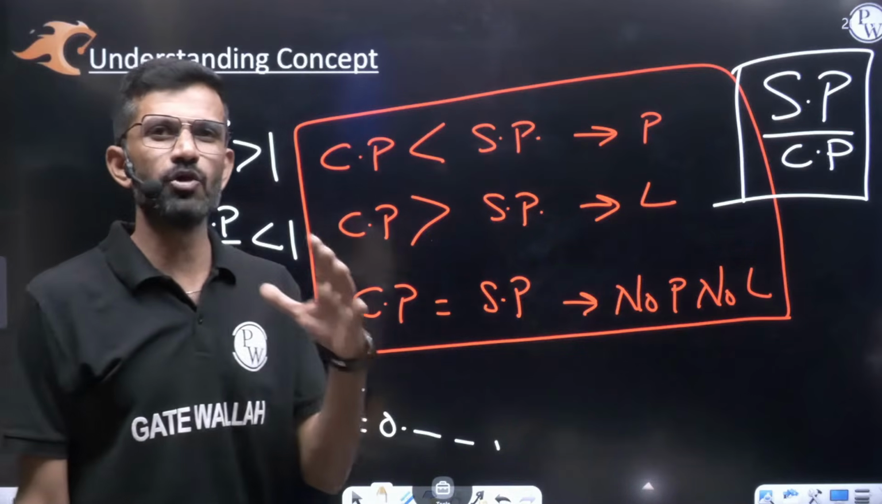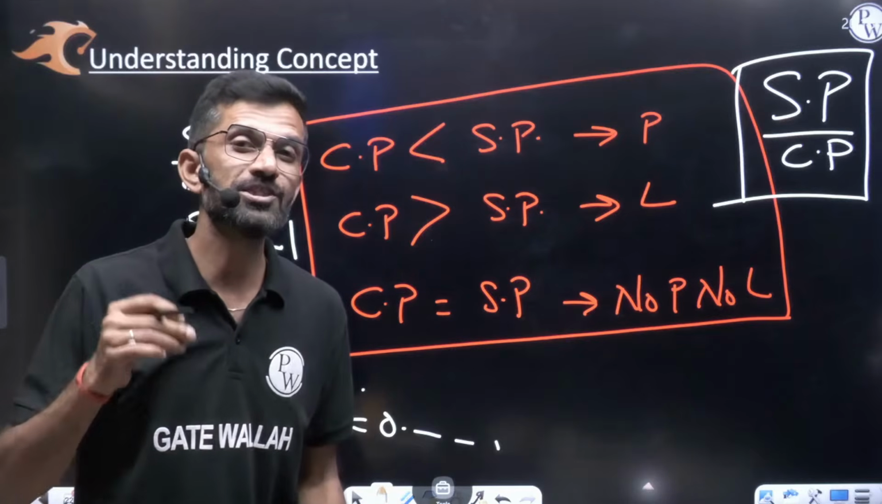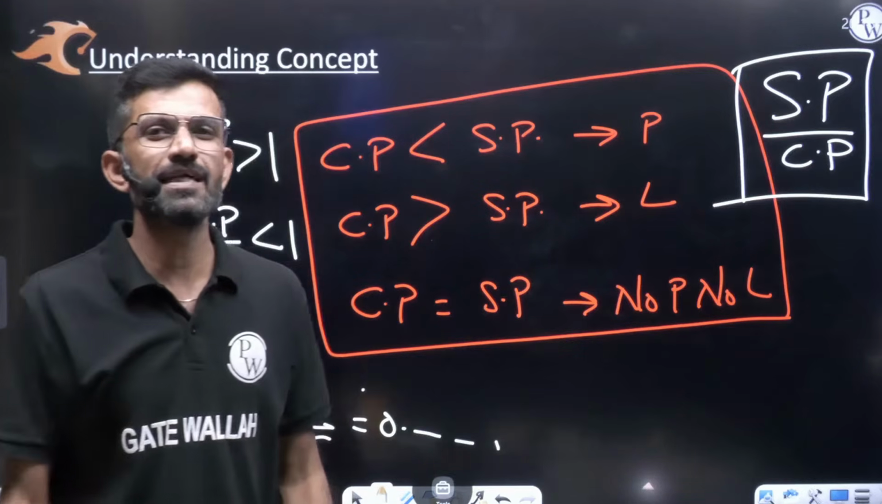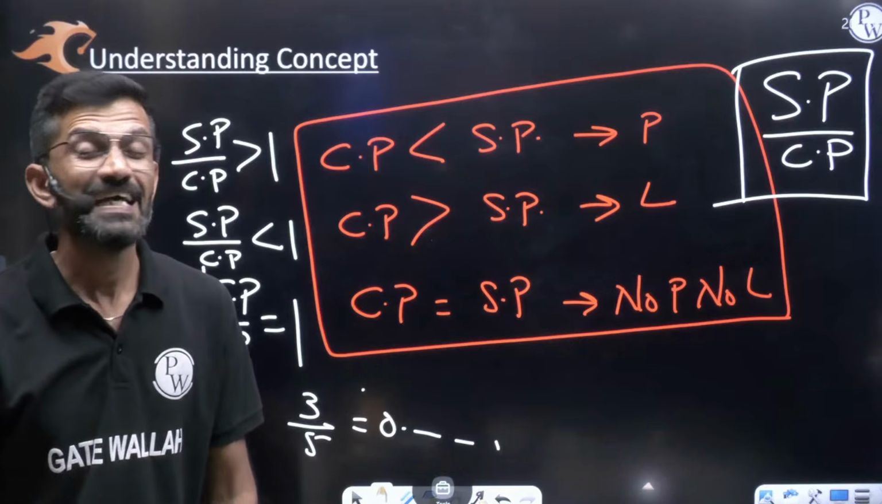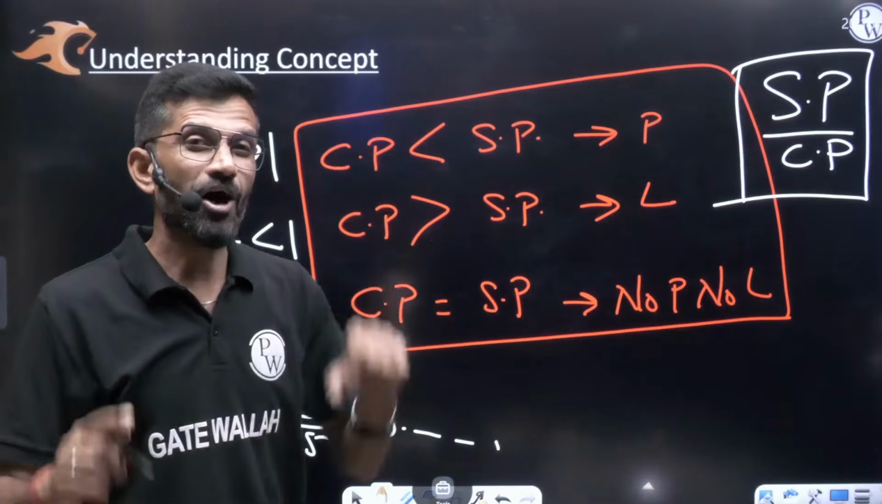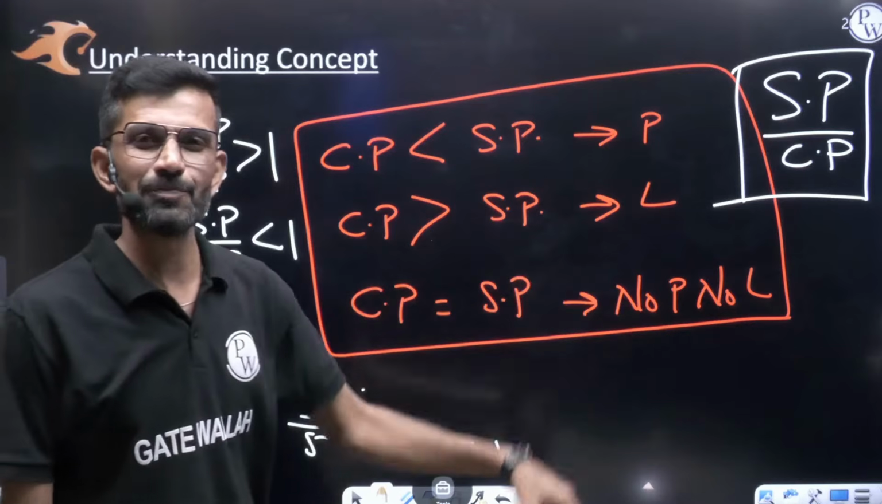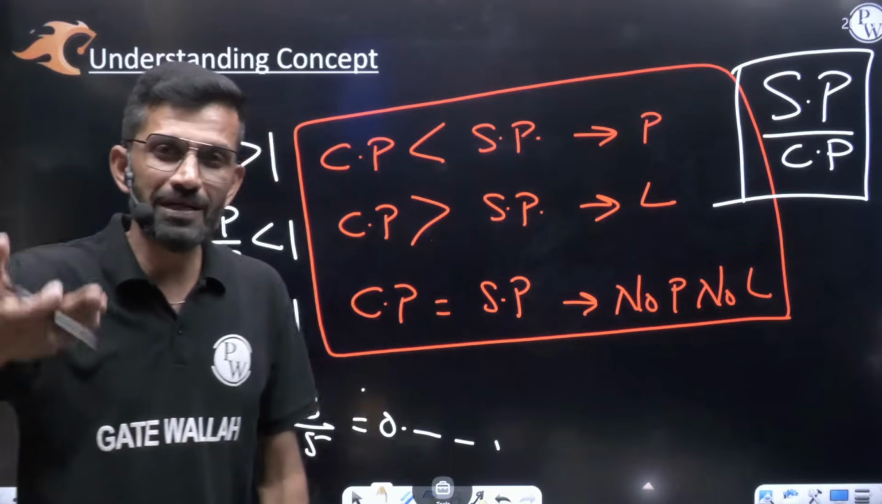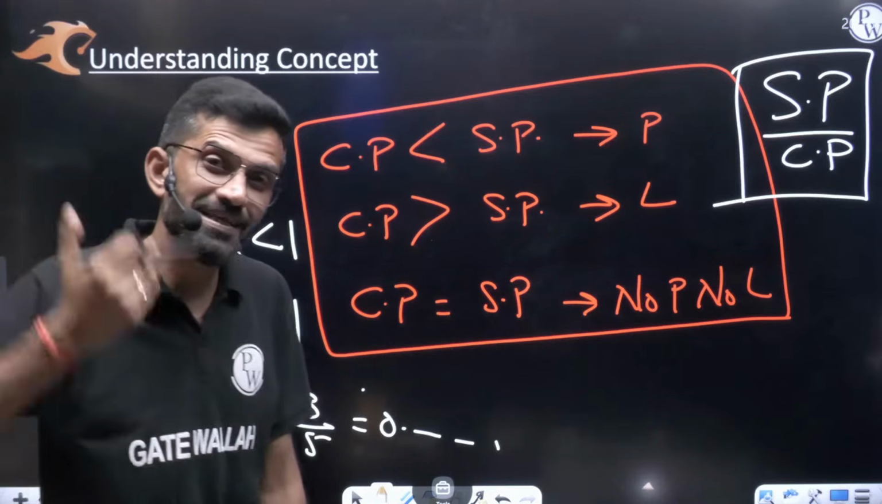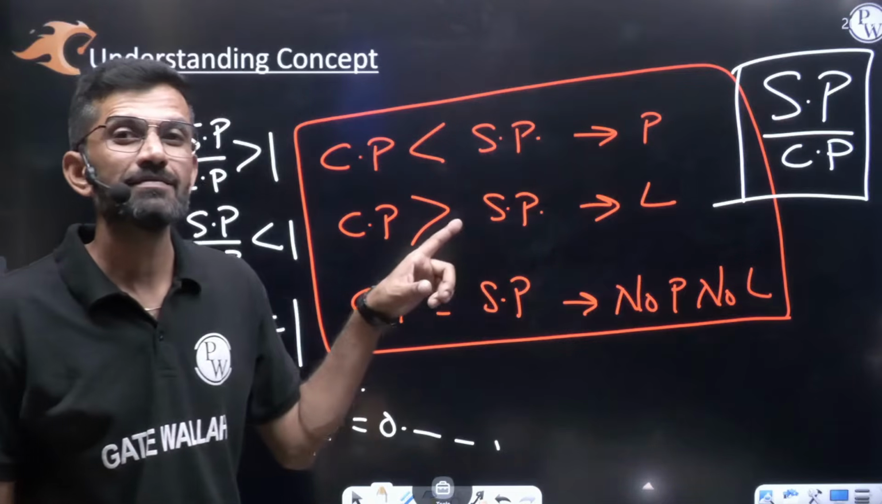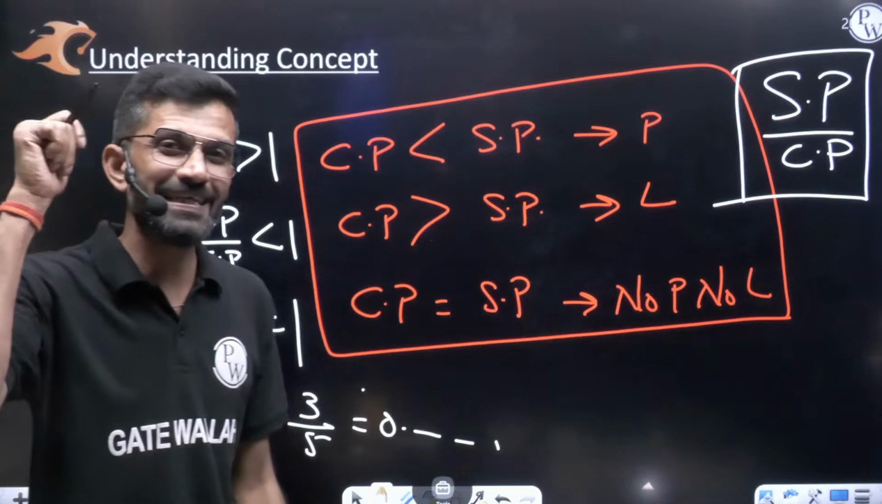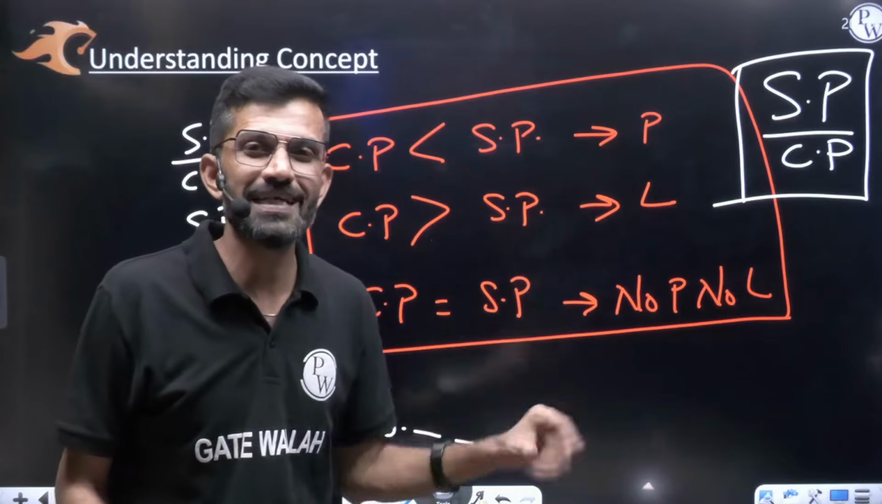If your value is coming more than 1, then how much more than 1, that much percent profit. In percentages, what we were calling how much more than 1, that much percent increase, here we'll call it that much percent profit. If your value comes less than 1, how much less than 1, that much percent loss. There we were calling it decrease, here we'll call it loss.